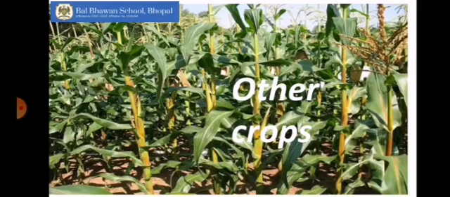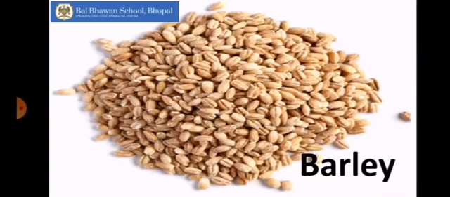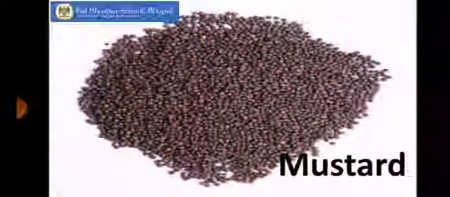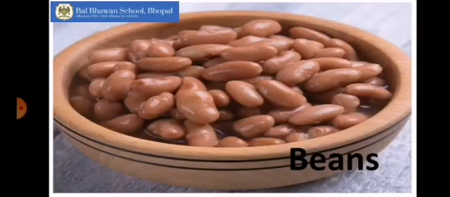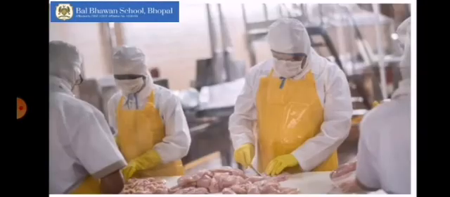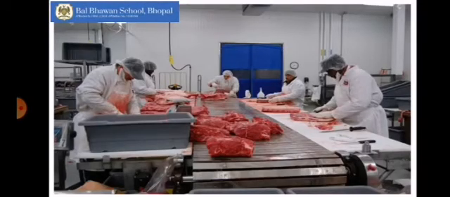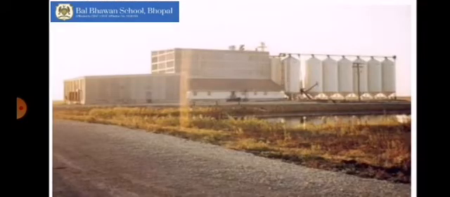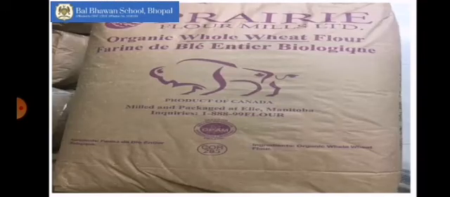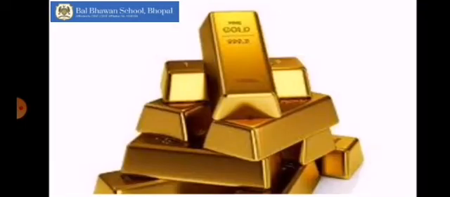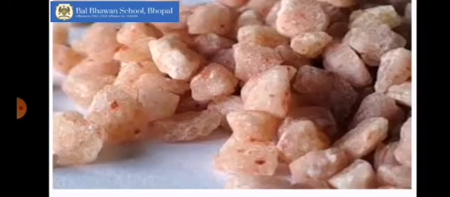Other crops which are grown here are barley, oats, lentils, mustard, peas and beans. My dear kids, the prairies also have meat packing factories, dairy farms and flour mills. Many minerals are also found here. Gold, silver and potash are also mined here.